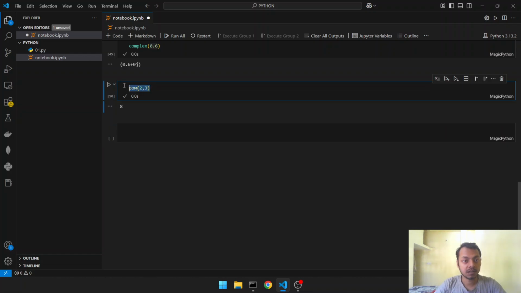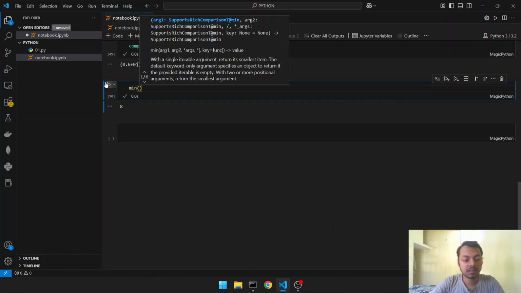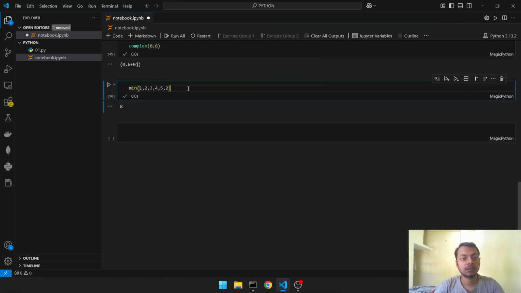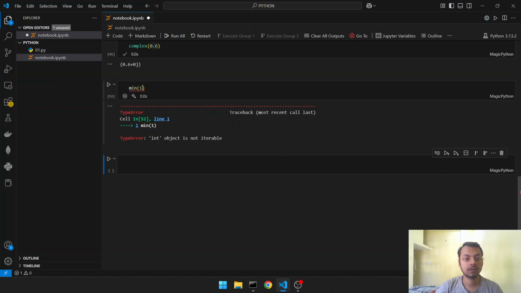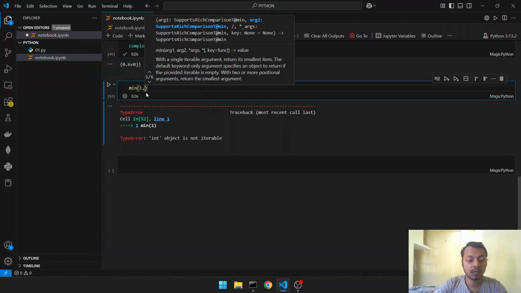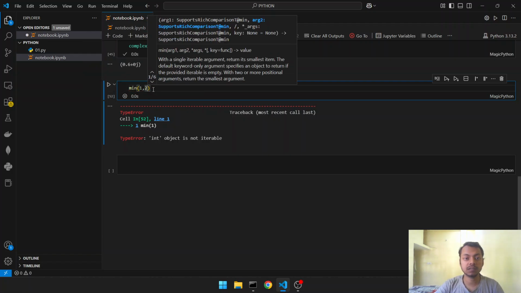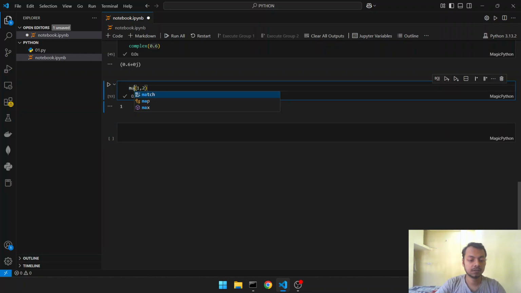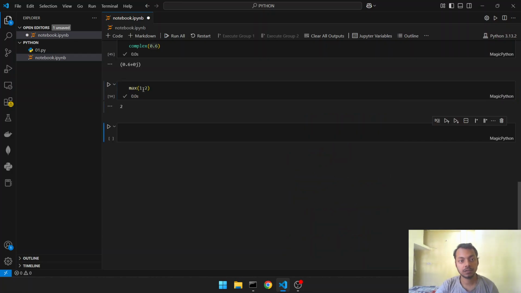Then we have min. The min function takes many values, 1, 2, 3, 4, 5, 6, 7. What will it print? It will print the minimum of these values. Minimum is 1. If we provide a single value, it will give an error, because it takes an iterable, that is, more than one value, 1 and 2. Same with max. Max will give the maximum of those.